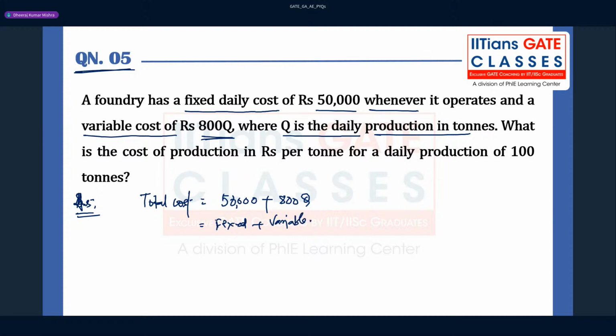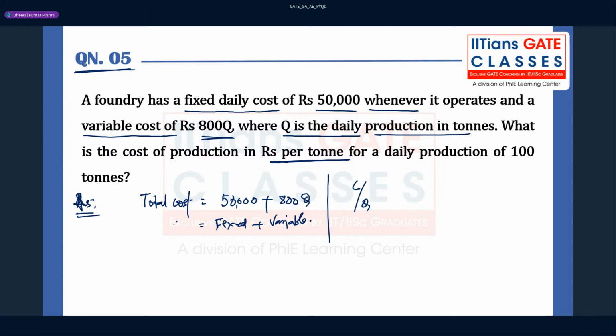I don't want to write much; directly write 50,000 plus 80Q. And what is the cost of production in rupees per ton? They are asking rupees per ton, meaning they are asking total cost per ton, right?